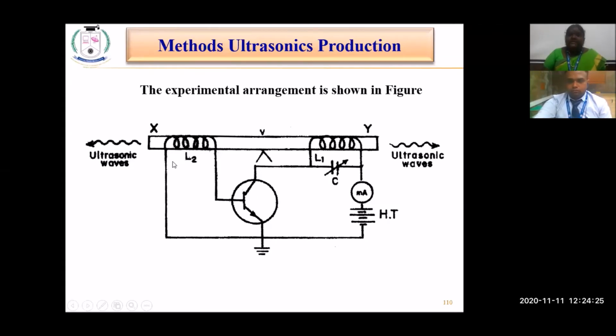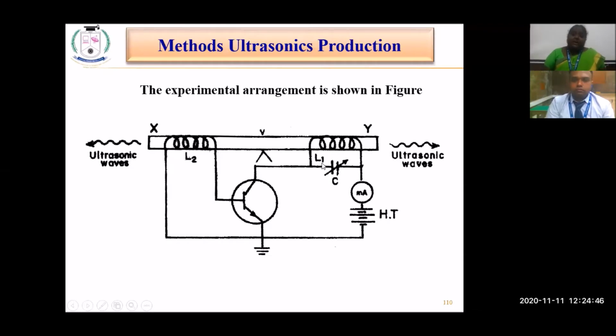I repeat, XY is the ferromagnetic rod, supported by a central pivot, and L1 and L2 are the two induction coils. L2 is wound here and connected to the base of the transistor, which is a common emitter transistor.